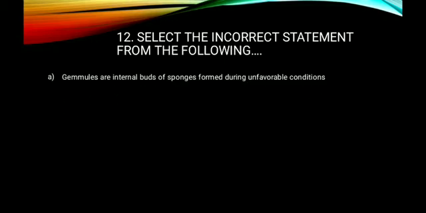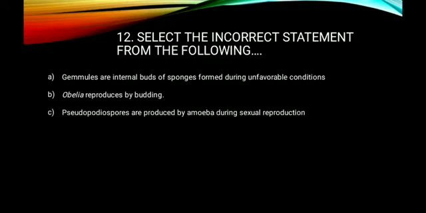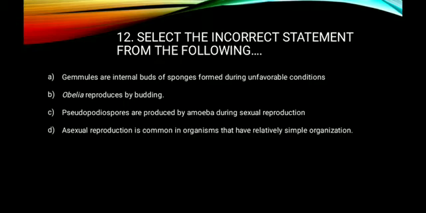Option A. Gemmules are internal buds of sponges formed during unfavorable conditions. Option B. Obelia reproduces by budding. Option C. Pseudopodiospores are produced by amoeba during sexual reproduction. And option D. Asexual reproduction is common in organisms that have relatively simple organization.